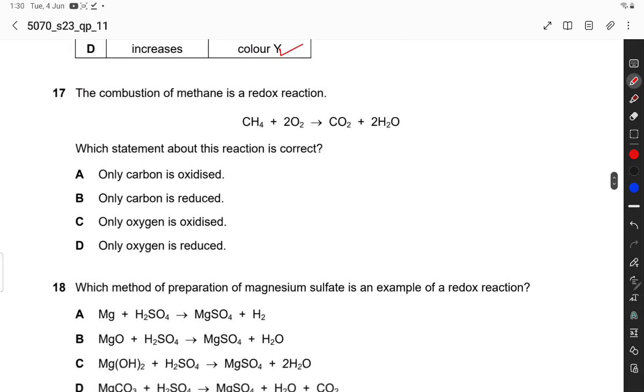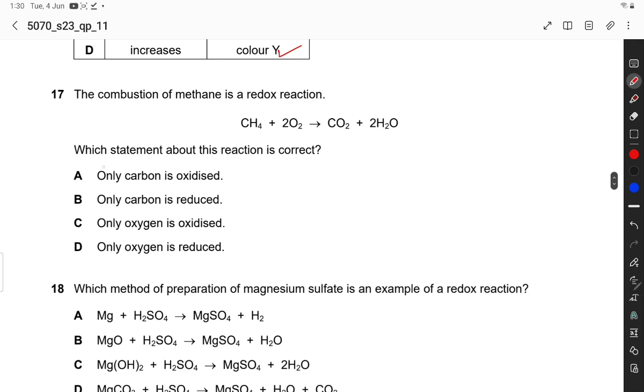Question number 17. The combustion of methane is a redox reaction. Which statement about this reaction is correct? Only carbon is oxidized. Only carbon is oxidized. CH4 is oxidized.